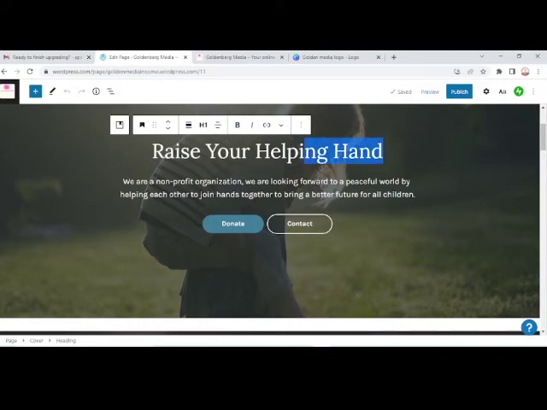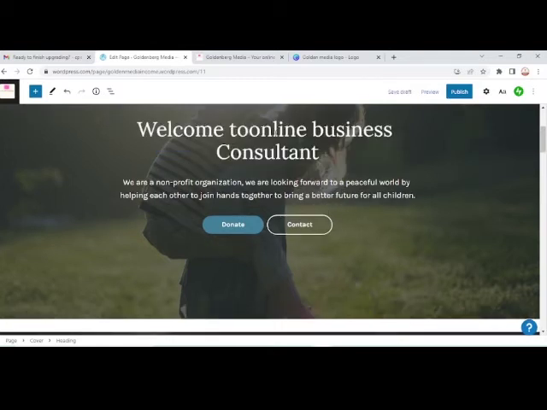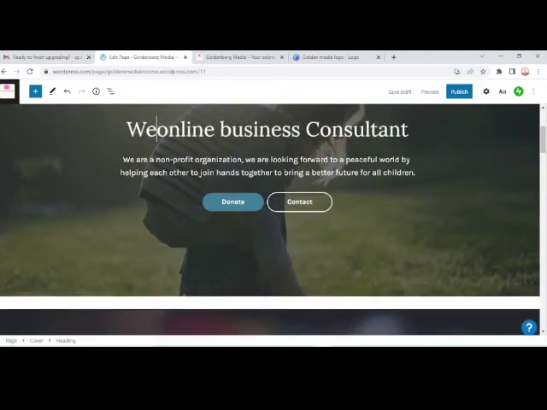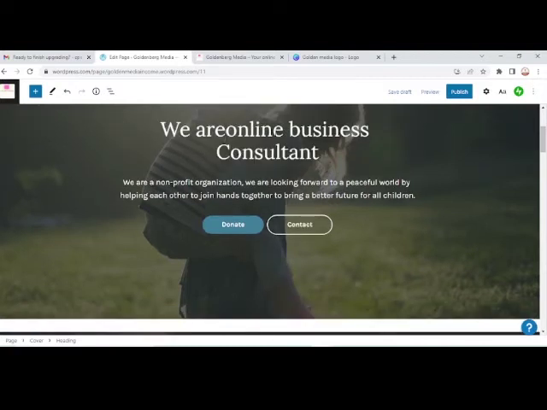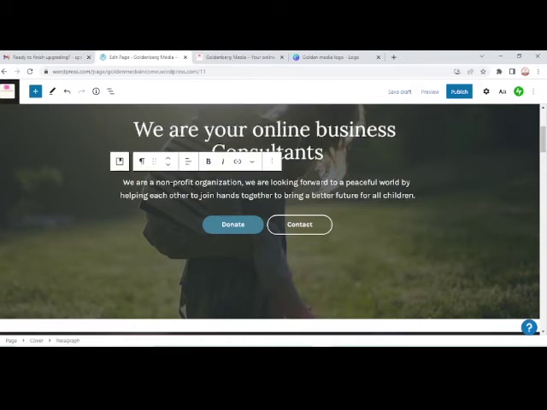So let's change the text first and foremost. This says "raise your helping hand", and I don't want that block. What I'd rather have for my site is "we are your online business consultants." Then we'll drop a few pieces of information here.